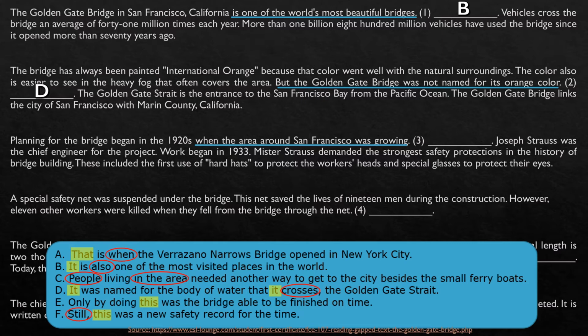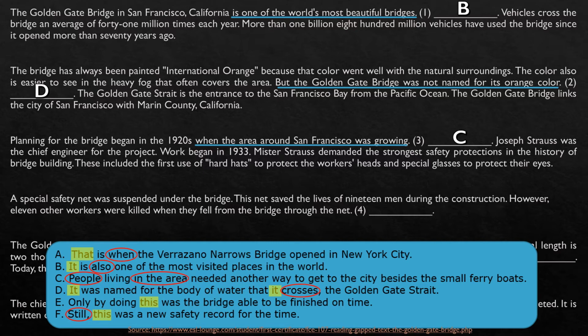So let's see here. We need to think of this growth of the city. Okay, so let's see. I would recommend you to pay attention to letter C. So people living in the area, which area? So the area around San Francisco, they mention it here, okay? And people living in the area needed another way to get to the city besides the small ferry boats. So now you can kind of see that besides the ferry boats, we also have now a bridge.